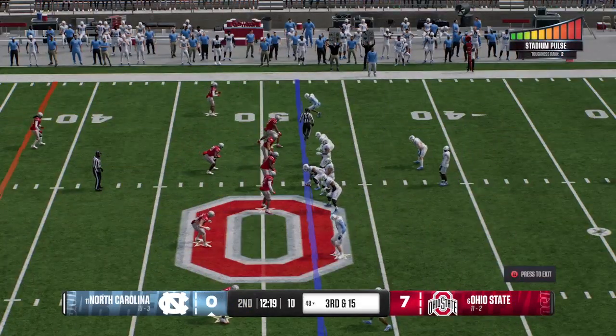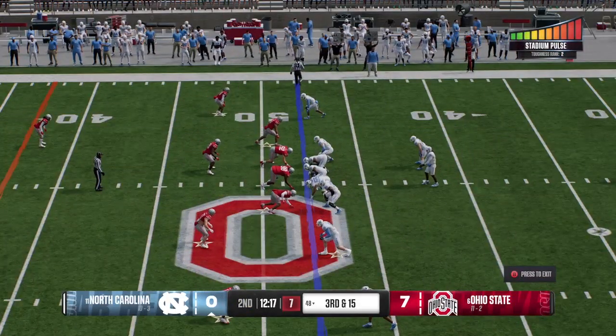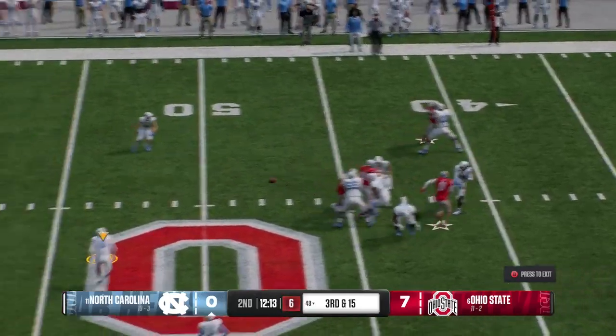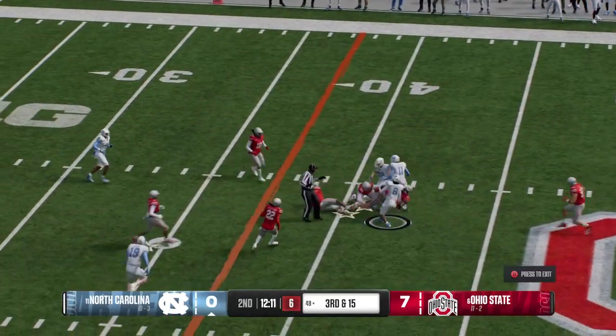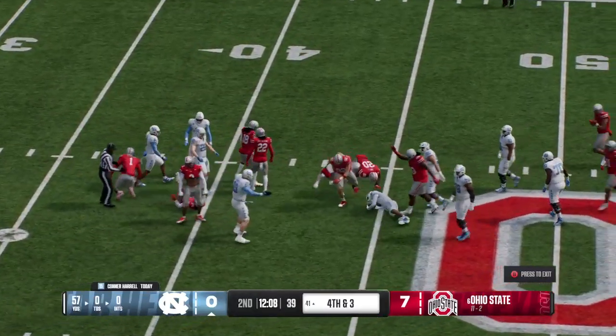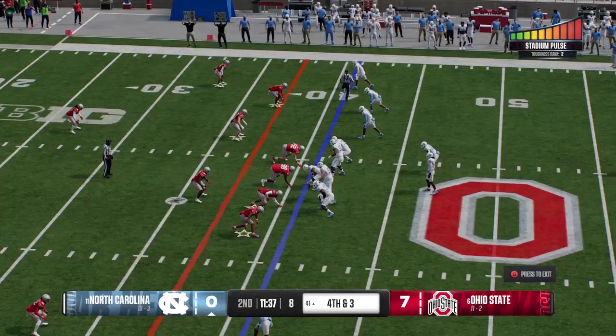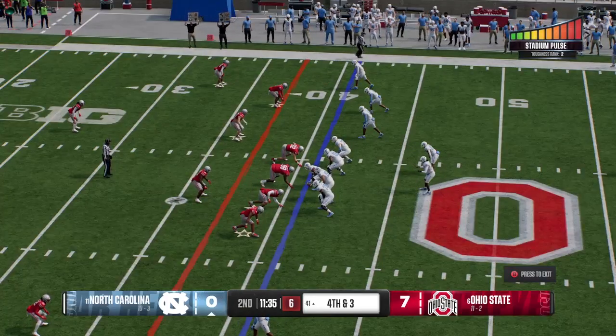Defense looking to keep the pressure on. 3rd down coming up. From the shotgun, drops back looking for an open man. Quick catch over the middle. The defense stops him short of the marker, so it's 4th down coming up. And the Tar Heels will come to the line here looking to convert on 4th down.